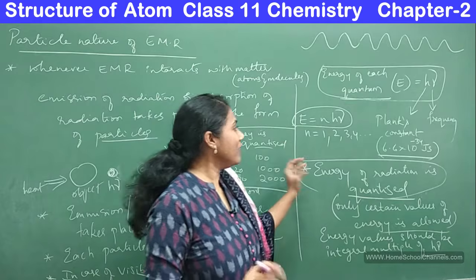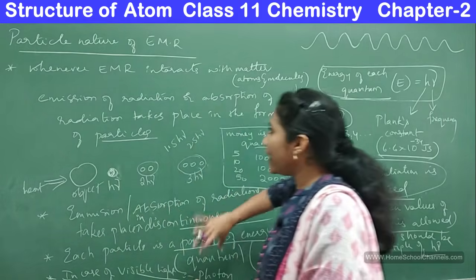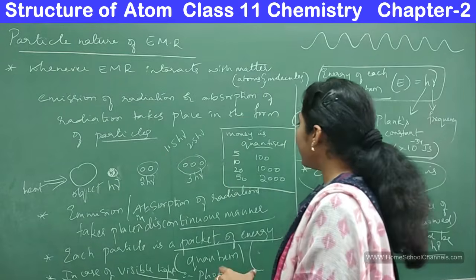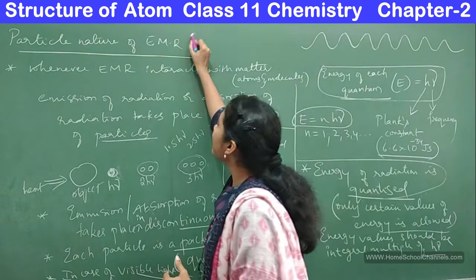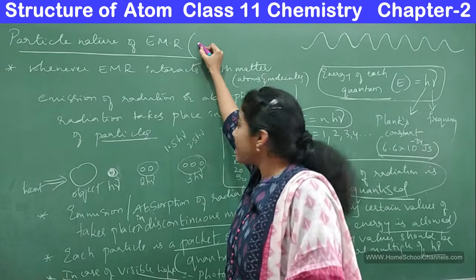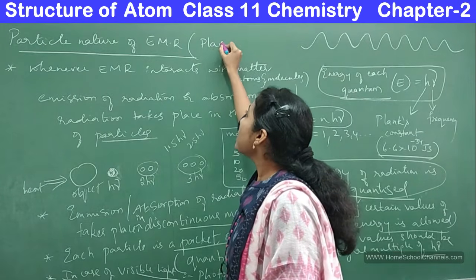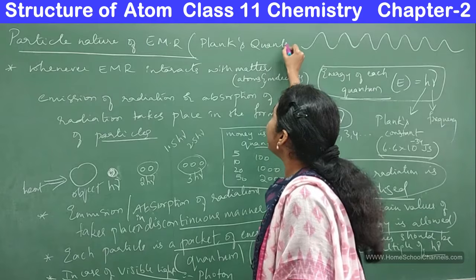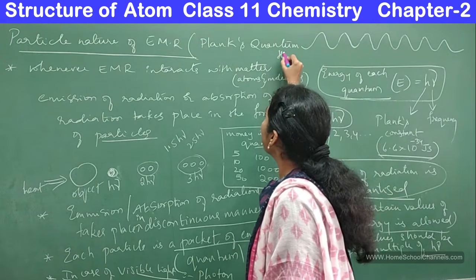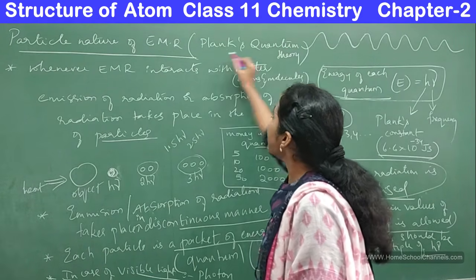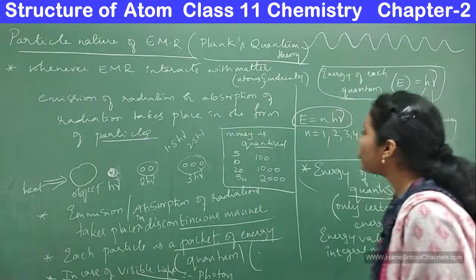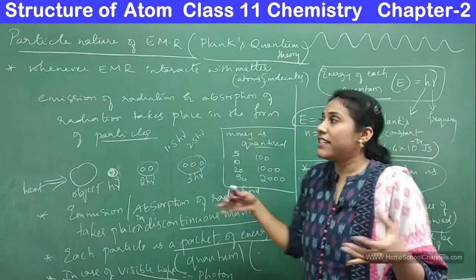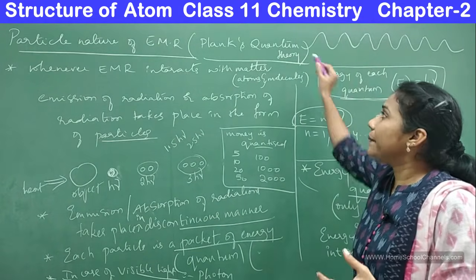Clear, everyone? So these are the various points that you have to remember. All these points were explained by a person called Planck in his theory called Planck's quantum theory. All the points which I have written on the board now are the different postulates told in Planck's quantum theory.